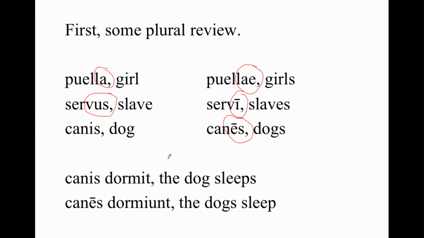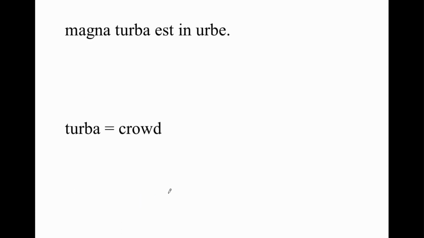So be on the lookout. Two things are going to be different in a sentence that has a plural. The noun is going to have one of these plural endings, but the ending of the verb is also going to change. Instead of the T, we're going to have NT. And the vowels before that can sometimes also change. You're not responsible to understand those yet, but for now, T is singular, NT is plural. All right, we dig into the story.